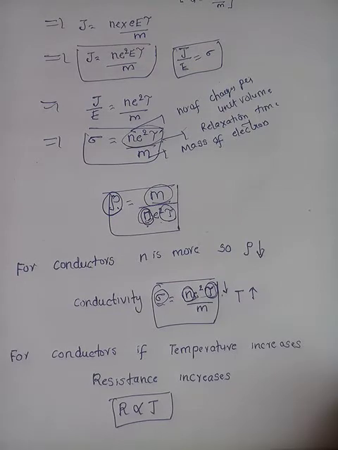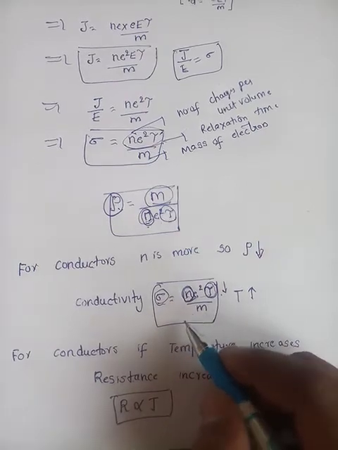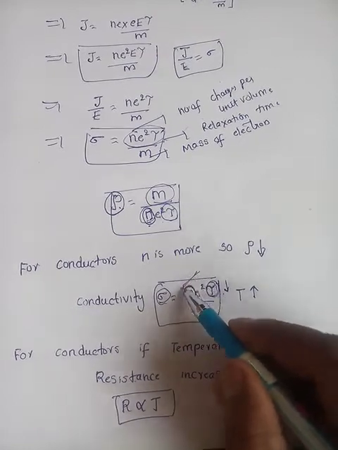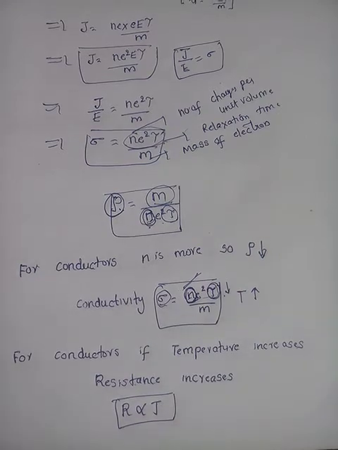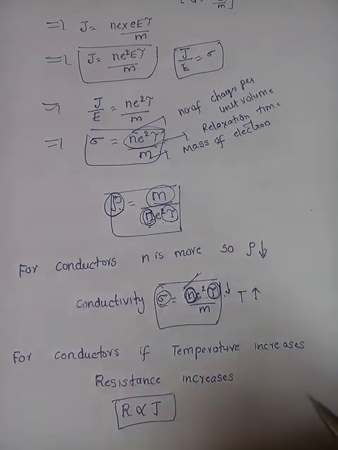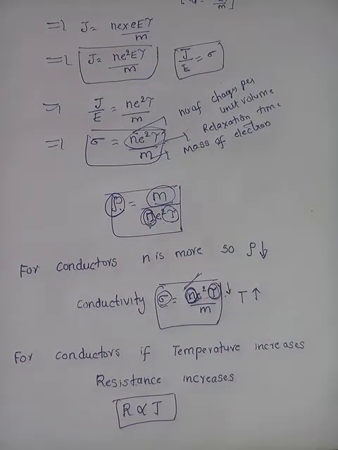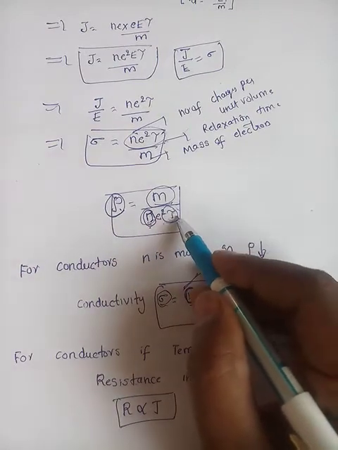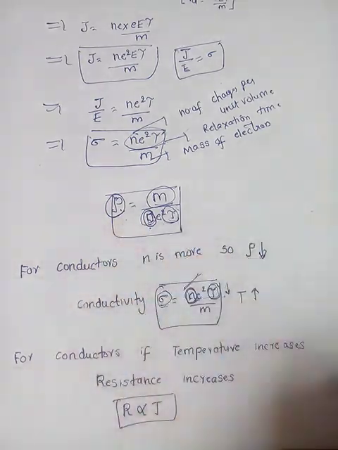For example, insulators or semiconductors. In insulators and semiconductors, the number of charge carriers is less. If you increase the temperature, there is an increase in the n value, because some of the electrons gain energy and break their covalent bonds. So for semiconductors or insulators, what happens? Number of charge carriers is less, so if you increase temperature, that energy is utilized to break their covalent bonds. So the number of charge carriers increases and relaxation time does not affect that much here. Number of charge carriers increases, resistivity decreases, as well as resistance also decreases.